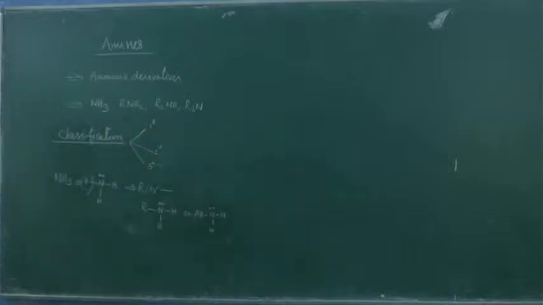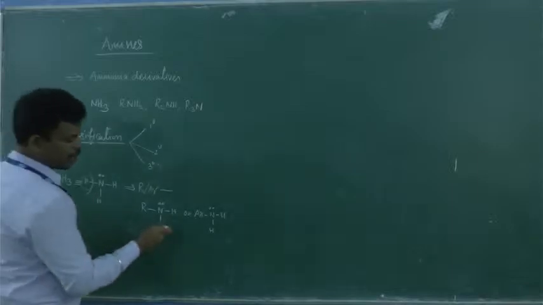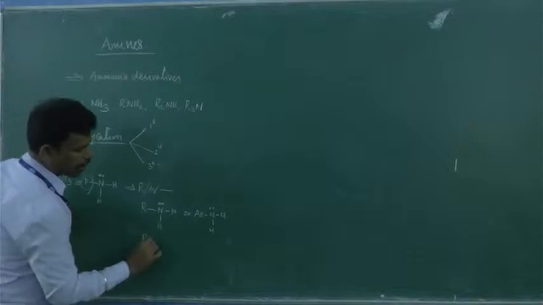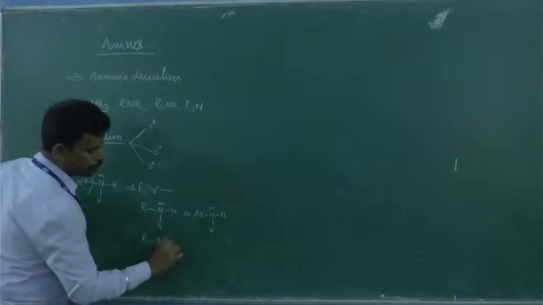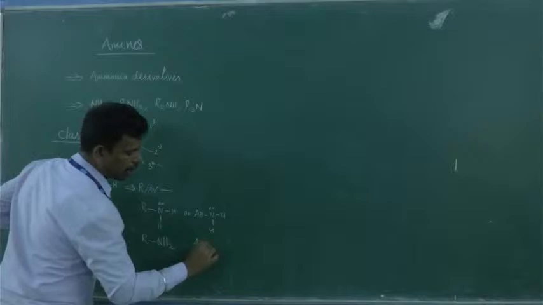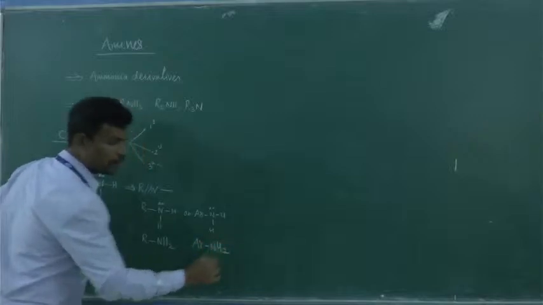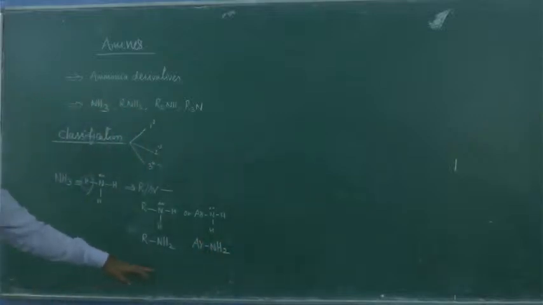I have replaced one hydrogen with an R group or aryl group. Now this condenses to RNH2 or aryl NH2.